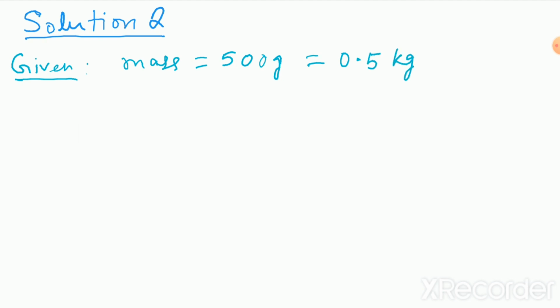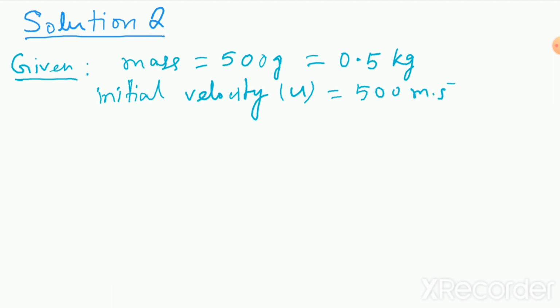Okay, what is the initial velocity? The initial velocity u is given as 500 meter per second, so it's 500 meter second inverse.